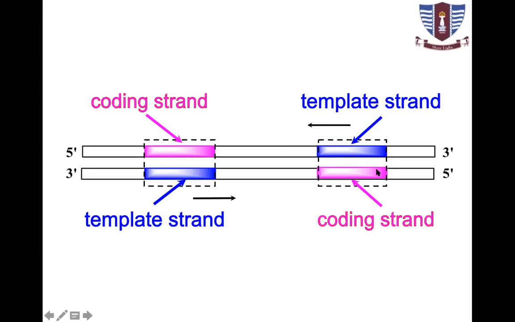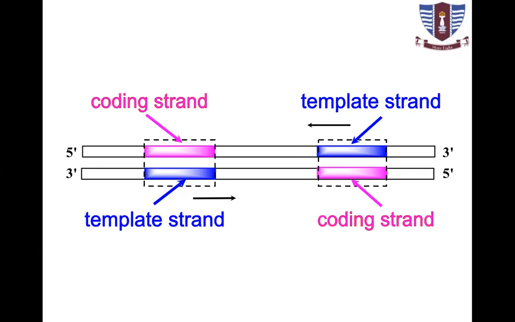Why one time is it called template, the other time coding? Because genes in a chromosome are present on both the strands. So one strand may act as template strand at one time, and its complementary strand will be called coding strand.